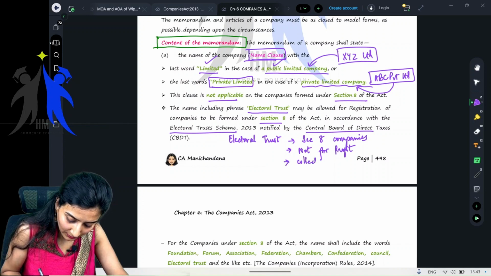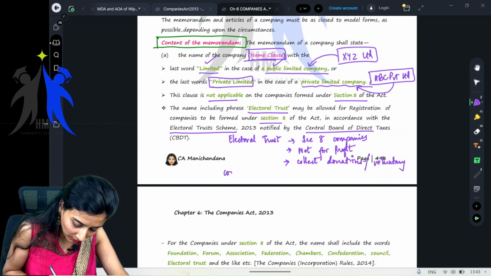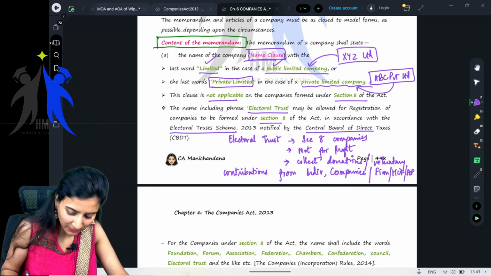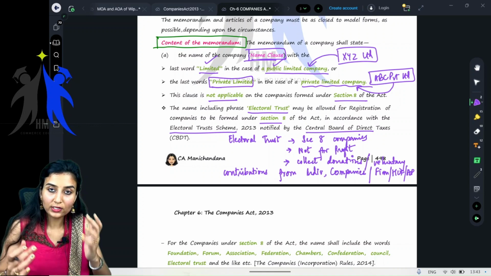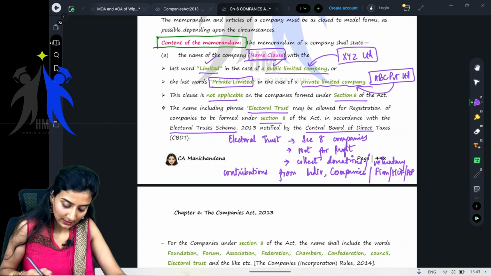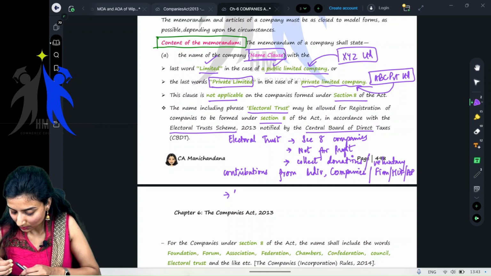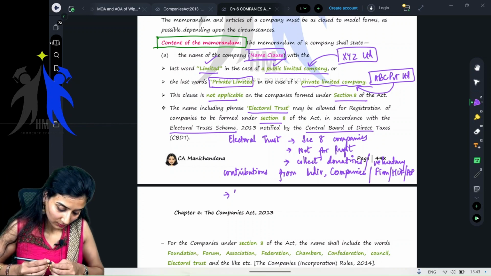What these do is they collect donations or voluntary contributions from anyone: individuals, companies, partnership firms, HUF, or AOP, association of persons, etc. They collect donations or voluntary contributions from individuals, companies, etc., and what do they do?